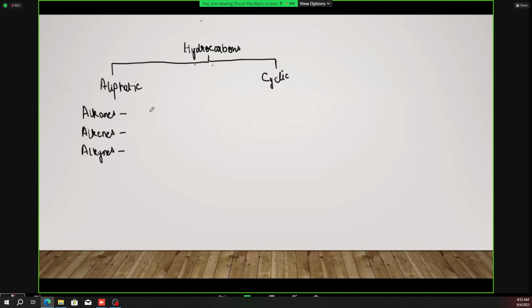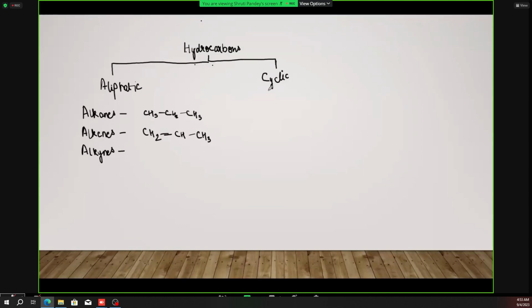For the alkanes, you must have heard about ethane, propane, butane. Propane is CH3, CH2, CH3, because it has 3 carbon atoms. In the same compound, if we have one double bond, it becomes propene, because this double bond is present. It is an alkene. So this was all about aliphatic hydrocarbons, and then we come to the cyclic hydrocarbons.